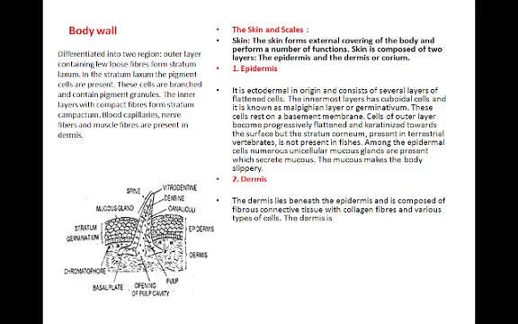Then another important part of the body wall is the dermis. The dermis lies beneath the epidermis and is composed of fibrous connective tissue, with collagen fibers and various types of cells. In the dermis there are blood capillaries, nerve cells, and the basal plates of the scales, which are present in the dermal region.